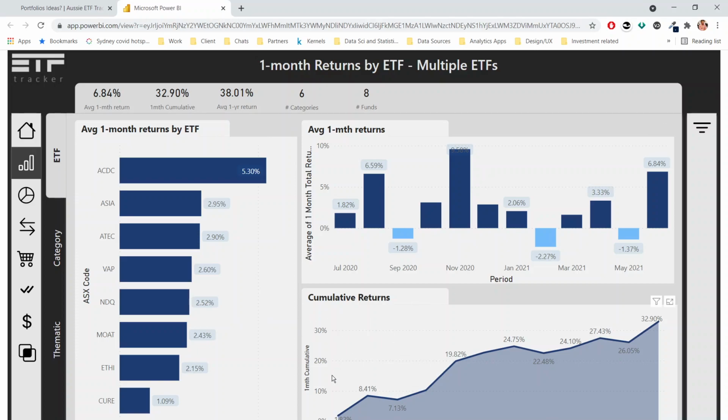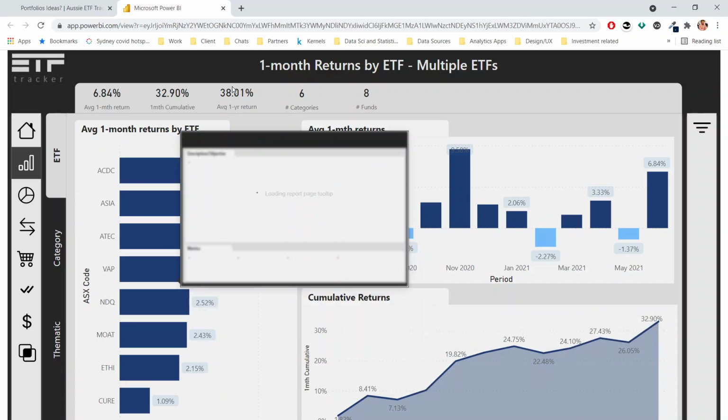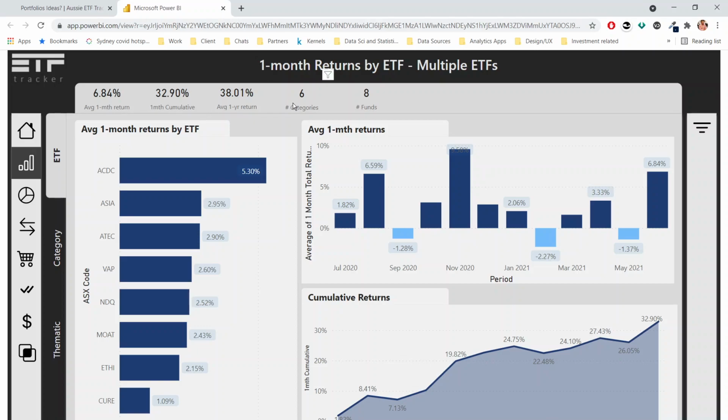So what we see here is that if all of these had been held evenly weighted, even though in my portfolio I have these at different weights, holding all of those would have returned about 32.9% over that last 12 months. And we can see here some further details.